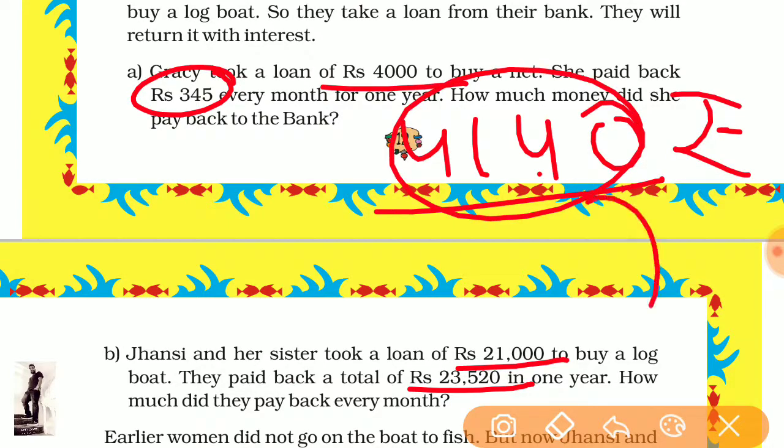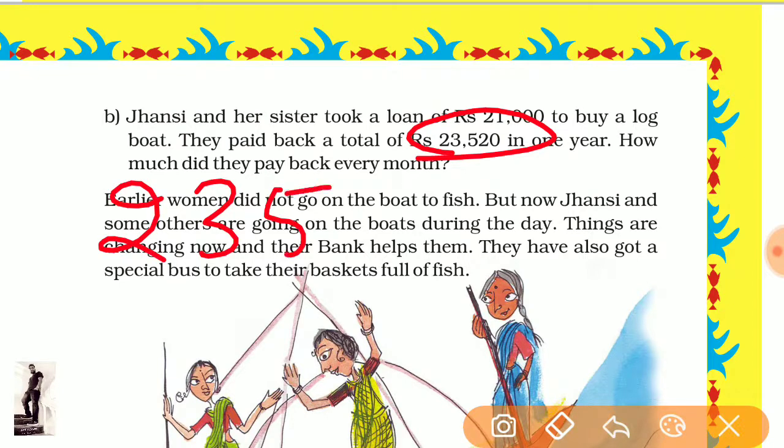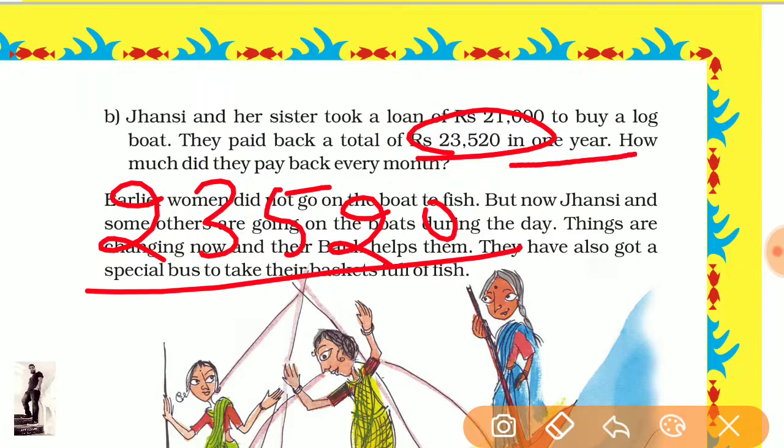In this one the total amount is given, and he is asking for the amount per month. They paid 23,520 rupees in 1 year. How many months are there in a year? There are 12 months in a year. So now solve it and you will get your answer.